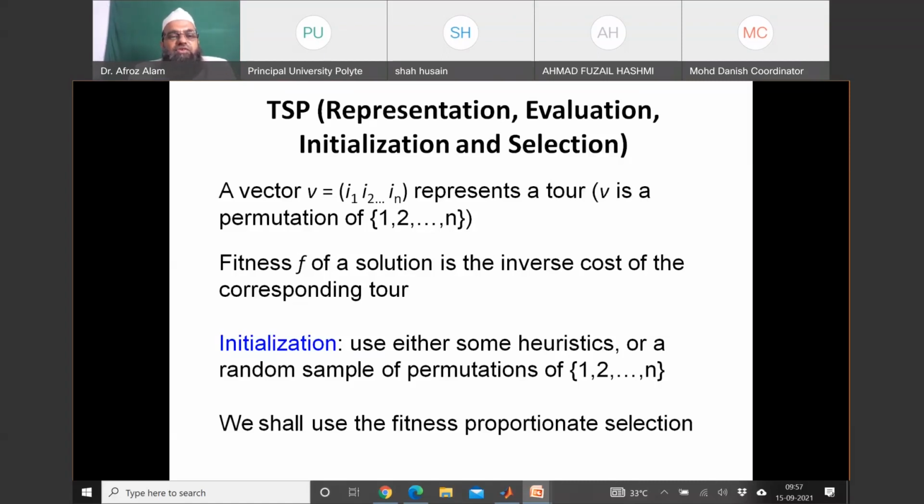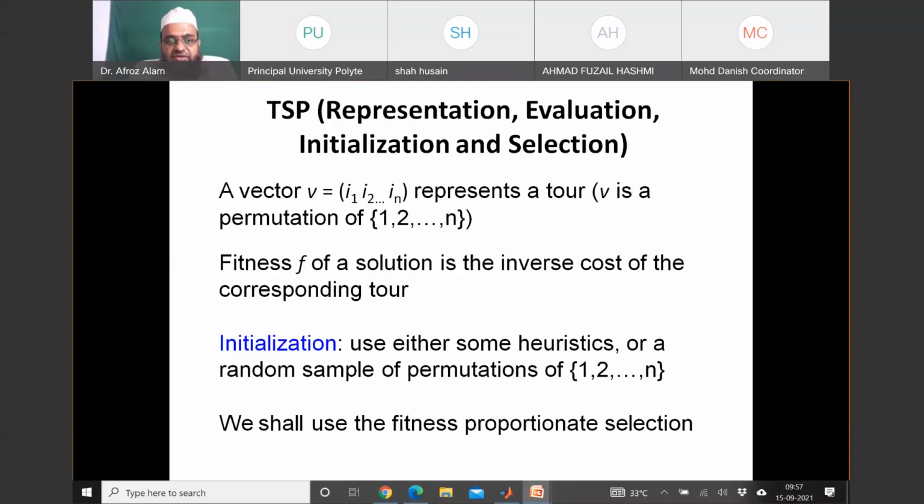So V is a permutation of 1, 2, 3. Suppose n is 1000. So for 1000 cities, one order will be 1, 2, 3, 4, 5 up to 1000. Another order will be, you can have several permutations. One after one, you may have 50, 51 like that, then put 2 somewhere else like that.